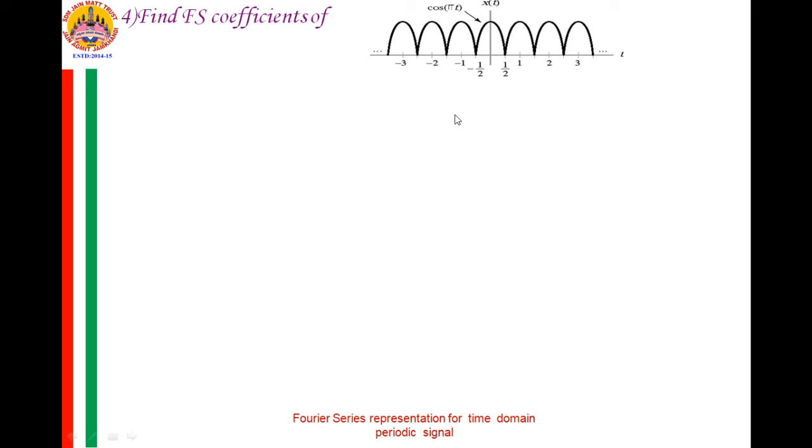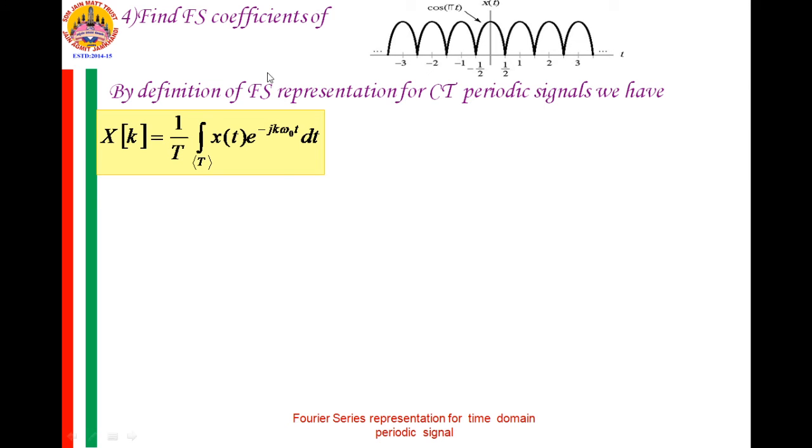So to obtain the Fourier series coefficients of this x of t, we shall use the direct expression of Fourier representation, that is x of k is equal to 1 by T integration over the period T x of t into e raised to minus jk omega naught t dt.